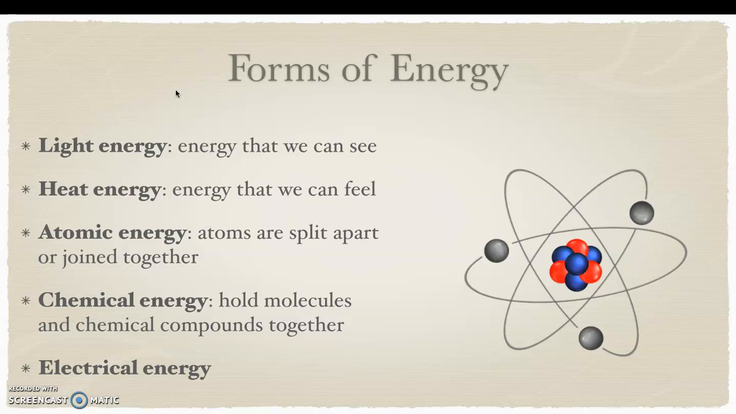So we have the different forms of energy. We have the light energy, energy that we can see, heat energy, energy that we can feel, atomic energy when atoms are split apart and joined together, chemical energy when it holds the molecules and chemical compounds together, and then we have electrical energy, which some examples will be power lines and lightning bolts.